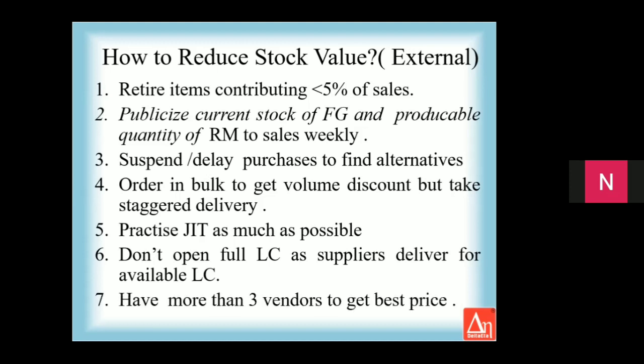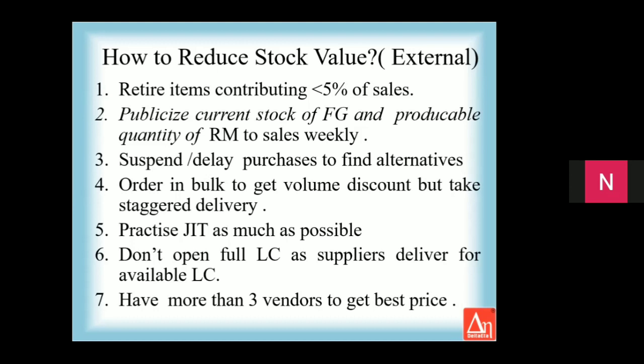Another way to reduce your price of purchase is to have more than 3 vendors. If you have 5, 6 vendors, you will find that the price of your material can go down by 20-30%. The same computer which you are buying for 35,000 rupees, the same specs, you call for a tender, it will come down to 32,000 rupees.